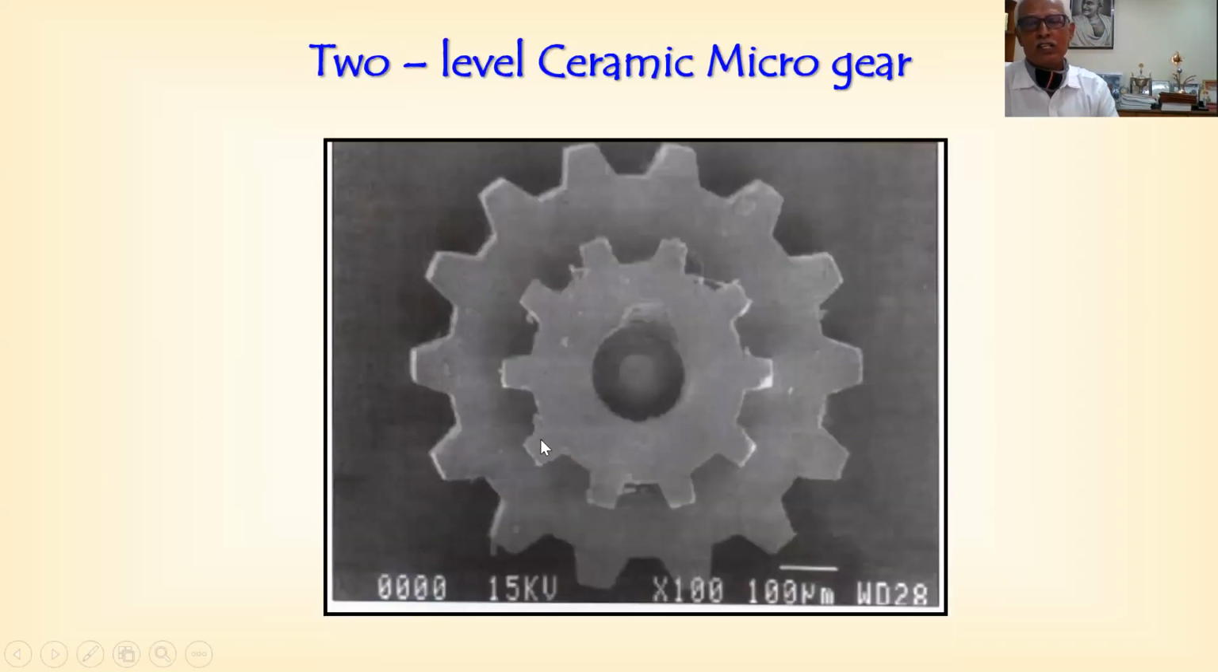So you can see the size. Here it's 100 micrometers, this is the white line. You can see it is 2 gears. It's a compound gear.